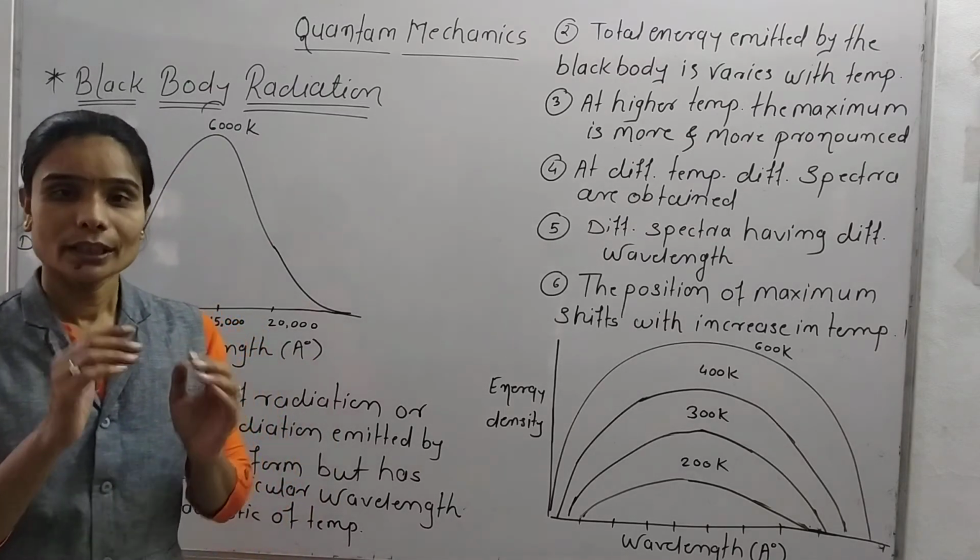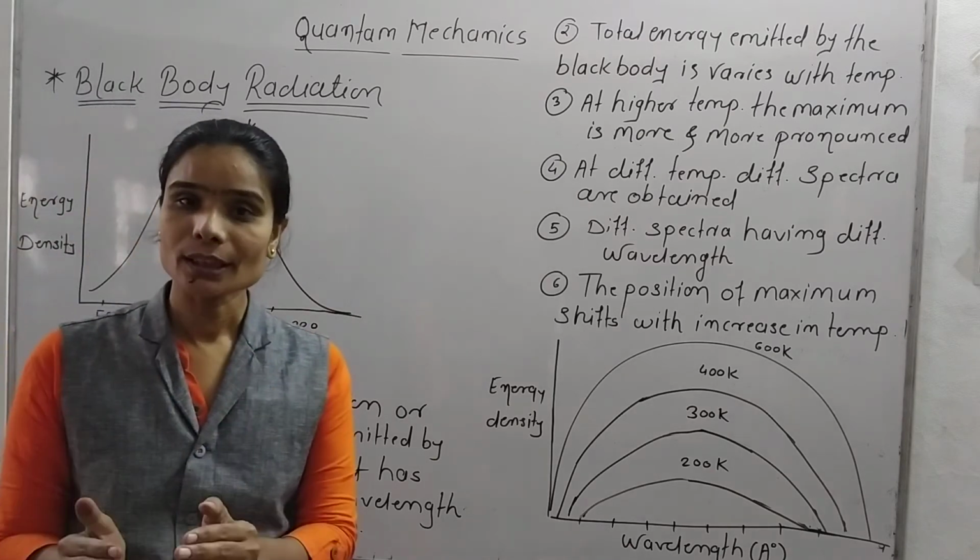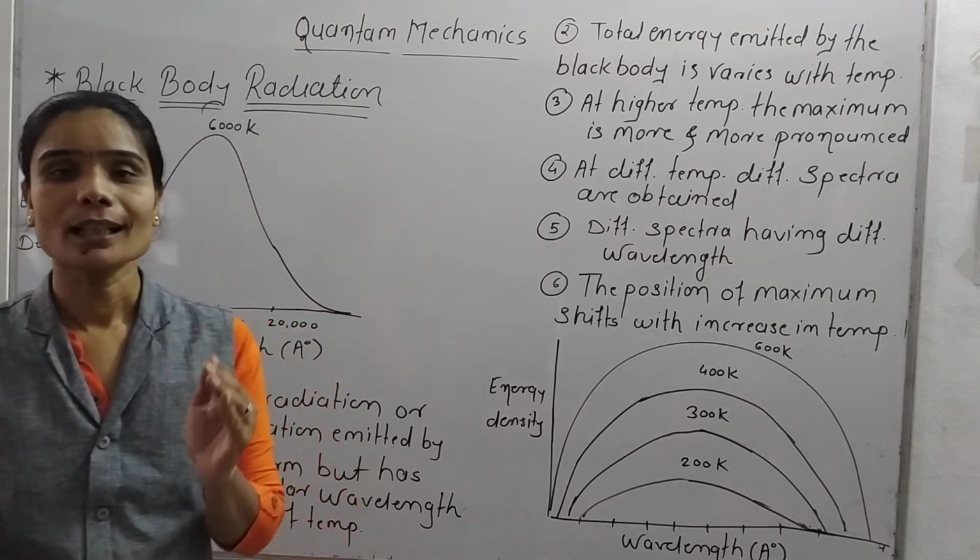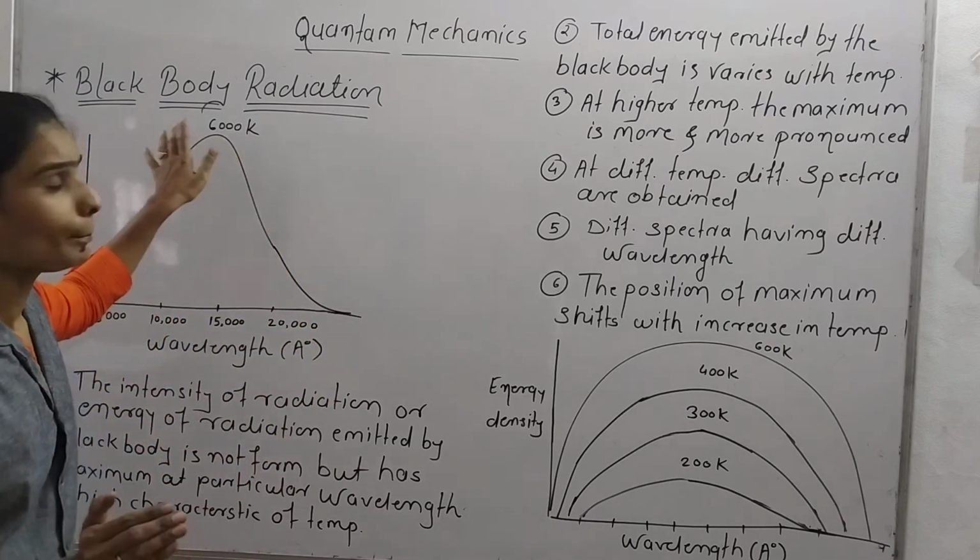Means what? For different temperatures and different wavelengths, different spectra are obtained by the black body.